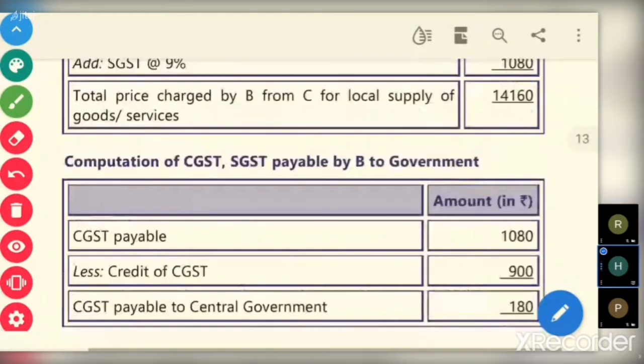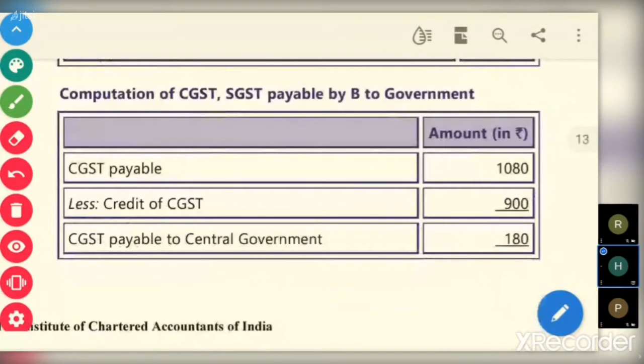Now, computation of CGST and SGST payable by B to government. CGST payable, how much? 1080 less CGST credit, that is on purchases. When he purchased from Mr. A, he paid 900 rupees on purchase. So he will take a set off of tax on input, tax on purchase, against tax on output, tax on supply. So 1080 minus 900, balance 180 he'll pay to central government.